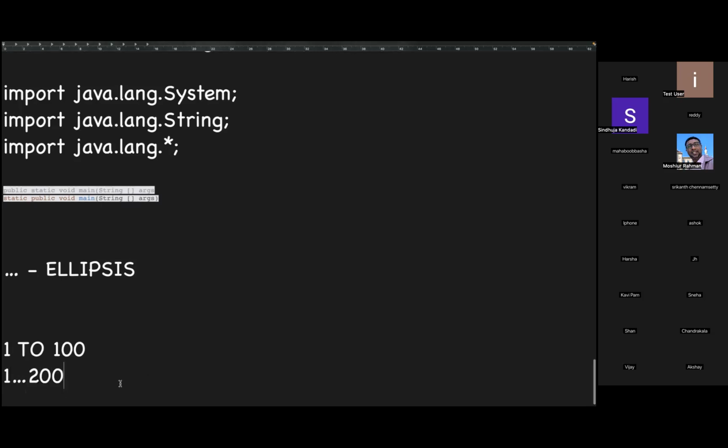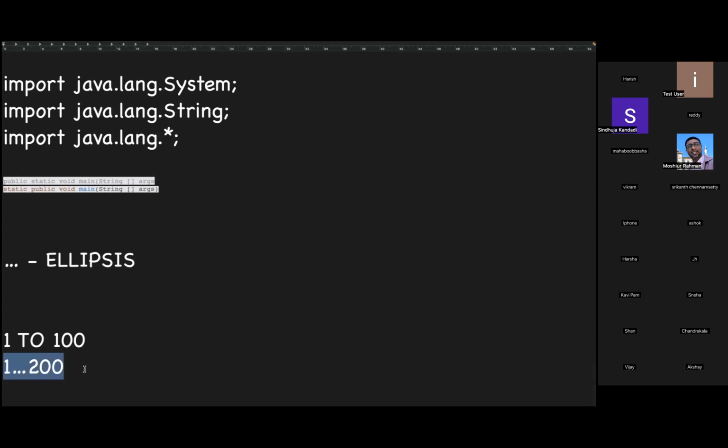By seeing this, what we can say is, 1 to 100. This is a minimum limit and this is a maximum limit. This is a pattern taken from mathematics. This is the notation called ellipsis. Whenever you don't want to share the whole content, but want to make your notation short, then we use it.